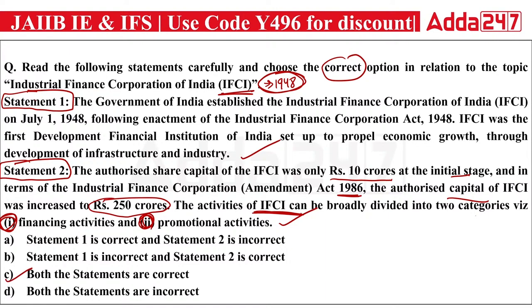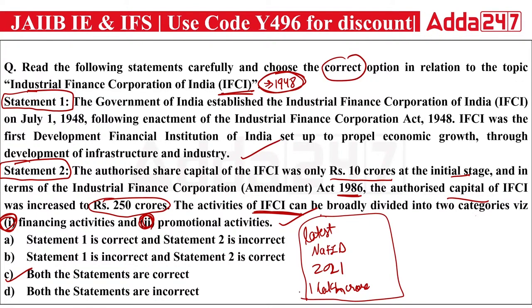Apart from this being the first development financial institution, if we talk about the latest one, the latest we have is NaBFID. It was established in 2021 with a capital of 1 lakh crore, and its authorized capital is also 1 lakh crore. So do remember this also about NaBFID. So the right answer here will be C.